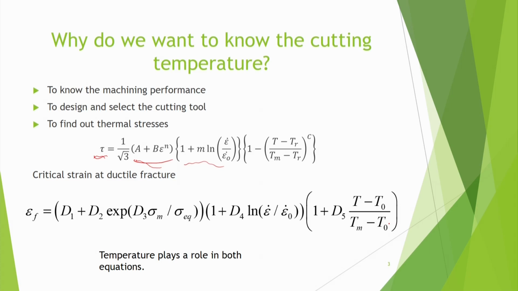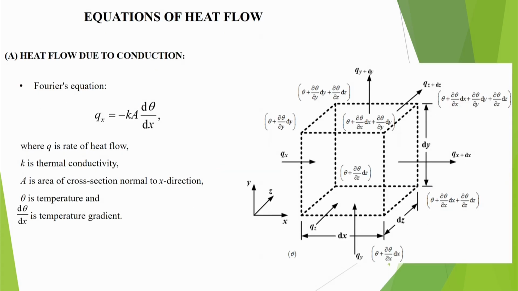So, this is showing that your strain to fracture will increase if the temperature increases, by these parameters. This type of damage model we have got, by which we can find out the critical strain, but we need to know the temperature also. So, temperature plays a role in both of these equations.